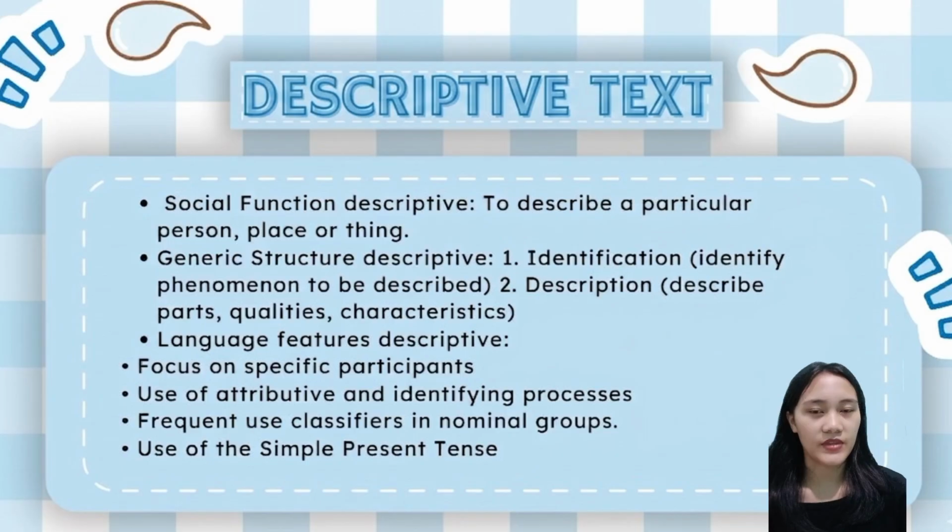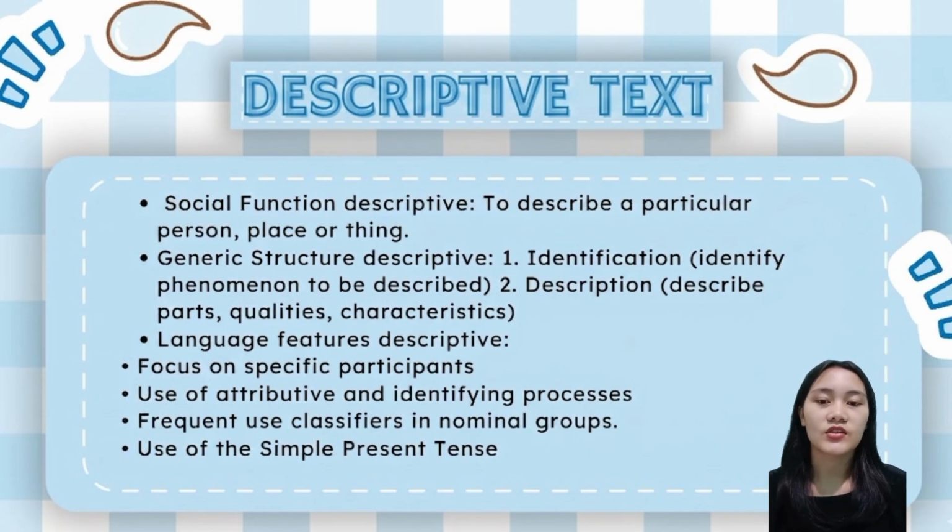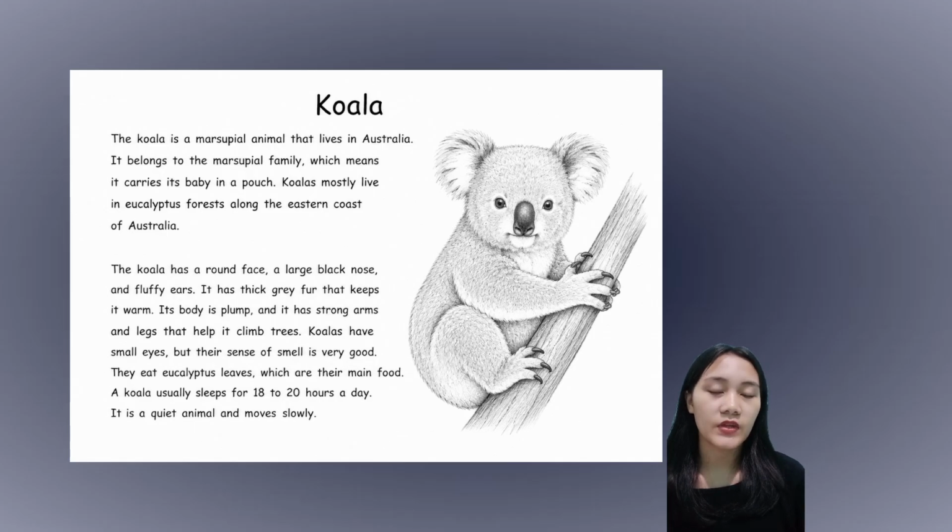Alright, now let's move to the last text. It's about descriptive text. I will explain descriptive text through an example entitled Koala. So, descriptive text is a type of text that describes a particular person, place, or thing. It has two generic structures, such as identification and description. Descriptive text also uses language features, such as specific participants and simple present tense. Okay, so let's move to the example text entitled Koala. You can read the text here.